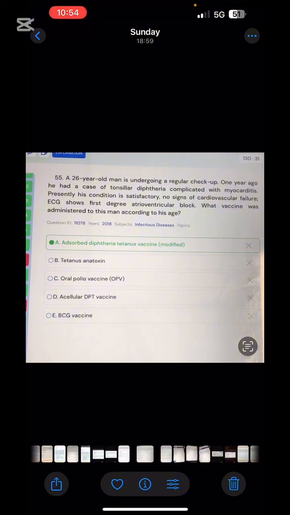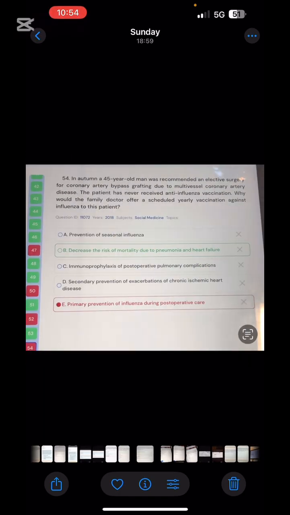So remember about this case please, we are going to give an adsorbed diphtheria tetanus vaccine, which is the modified version. So please remember this. Don't give any DPT or other vaccines in this case. What you are going to give is adsorbed diphtheria vaccine. Which version? Modified version.